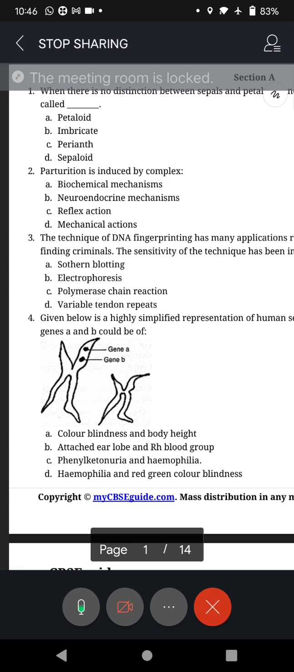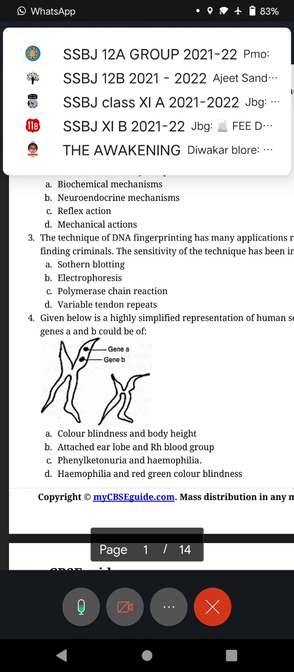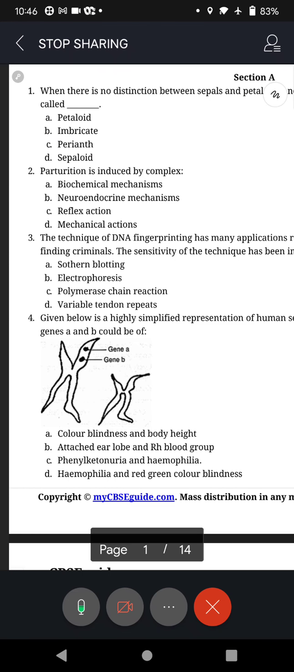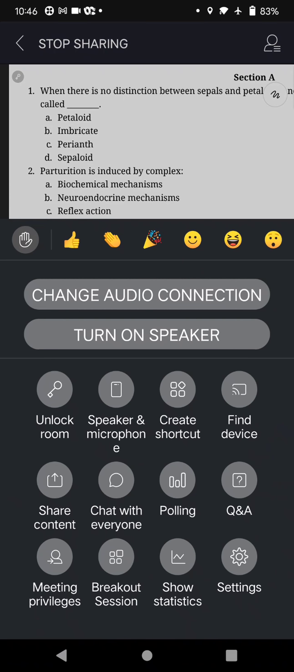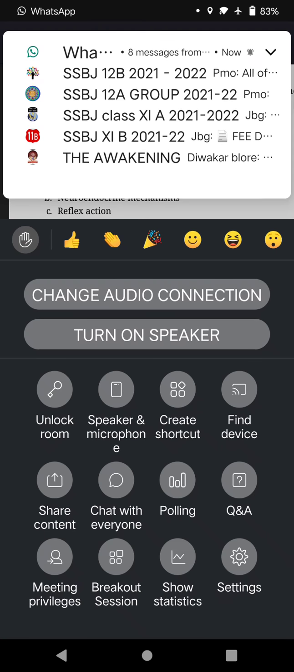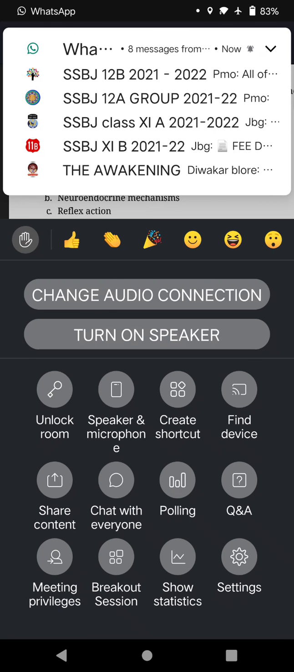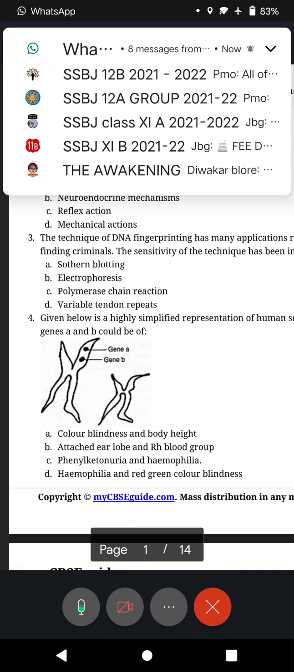Now we move to question 3. Before we move to question 3, let me unlock the room so that if somebody wants to come, they can always come back and join.